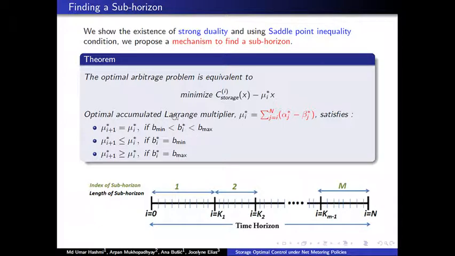This optimal accumulated Lagrange multiplier mu star, which can be seen from an economic perspective as the shadow price of transaction, changes its value only when the battery capacity reaches one of its boundaries, either B min or B max. So whenever the battery capacity is within these bounds, the shadow price remains constant. So we define a subhorizon in terms of this shadow price, the optimal accumulated Lagrange multiplier, stating that the value of the shadow price remains constant in a subhorizon.